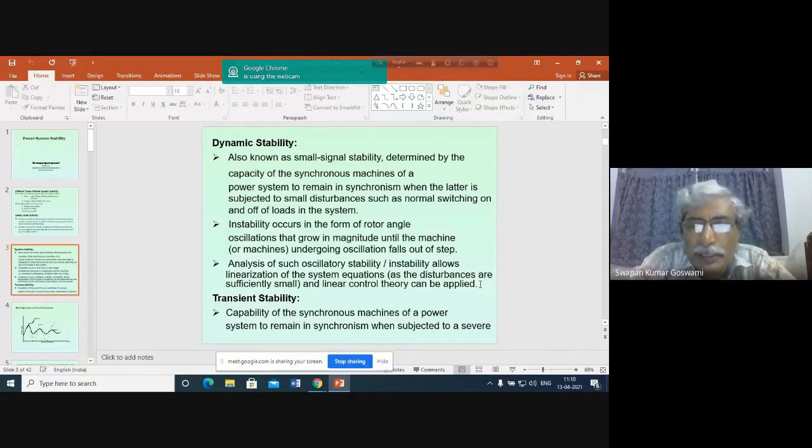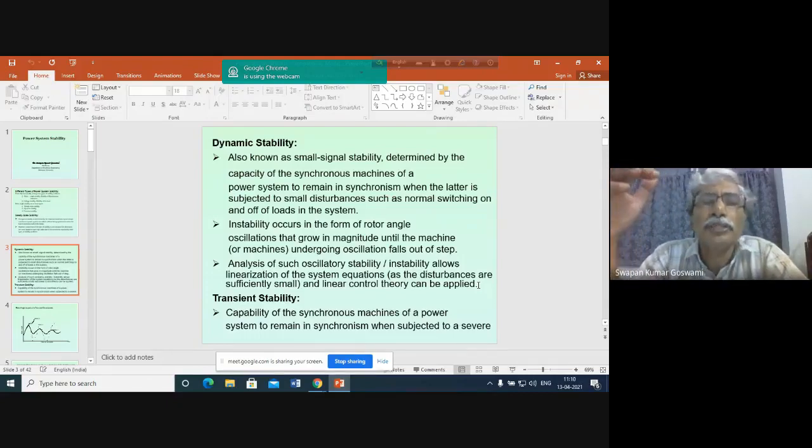Not induction generator. Basically, voltage stability. If you see textbooks which were published some 20 years ago, you will not find any mention of the voltage stability problem, because at that time, when people discussed the stability problem, they always discussed the problem of synchronous machine stability, because stability was understood to be the problem of synchronous machines only.